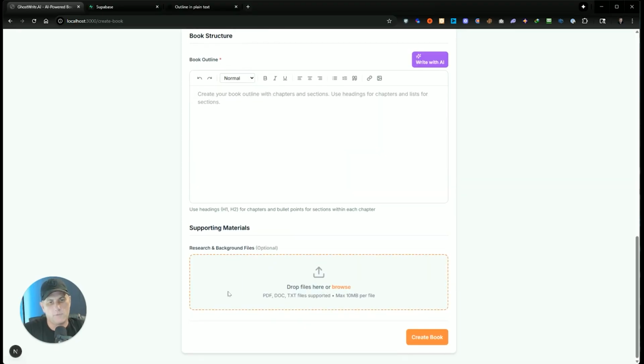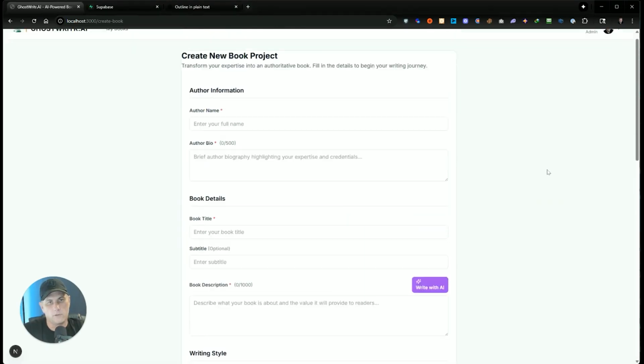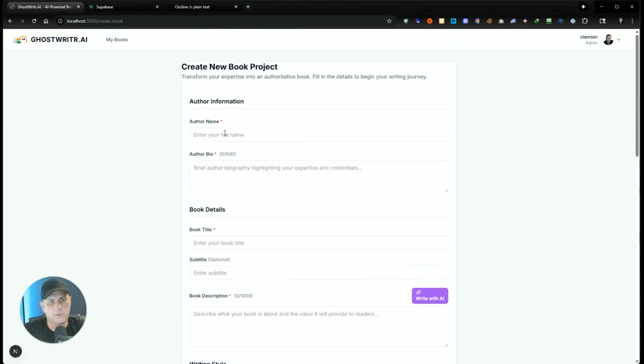And eventually I'm going to have supporting materials, so you'll be able to add your own sources or actually have an AI agent go out and do research for your book and pull that in. The plan is to have a vector database, maybe with a knowledge graph search in there. So I haven't actually implemented this part yet, but I do have the rest of it done. So let me show you how that works.